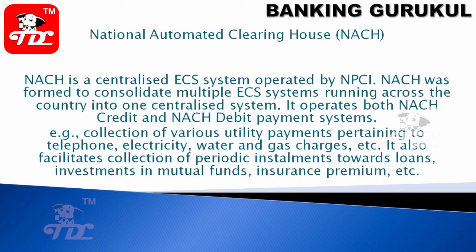Later they introduced NACH, the National Automated Clearing House. NACH is a centralized ECS system operated by NPCI. NACH was formed to consolidate multiple ECS systems running across the country into one centralized system. It operates both NACH credit and NACH debit. We have already discussed getting credits, monthly or periodic, which may be salary, dividend, interest, or monthly payouts like utility bills.